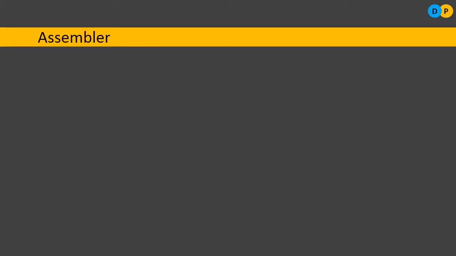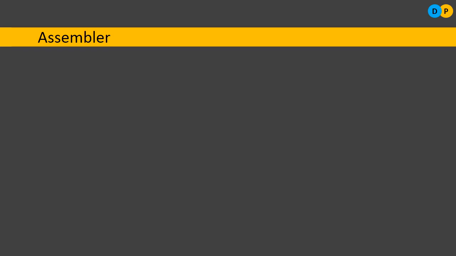So the first one is assembler. Assembler is a system software. What do you mean by system software? There are two types of software, system software and application software. So assembler is a system software, nothing but the software that will be helping the user. No, sorry, it is not helping the user. Whom is it helping? It will be helping the system. Okay, so system software is a software which will be helping the computer to perform its actual task. Similarly, assembler is one among them.